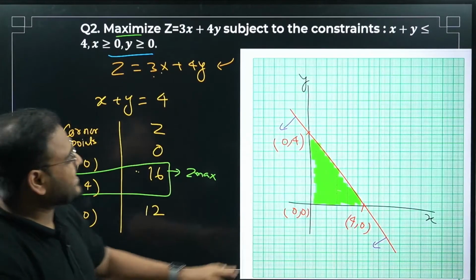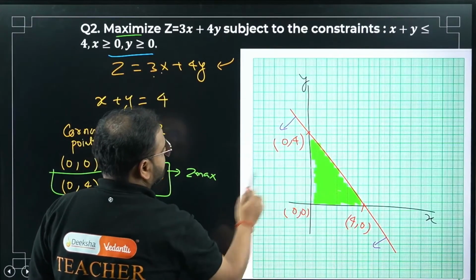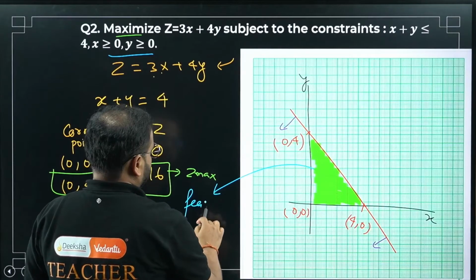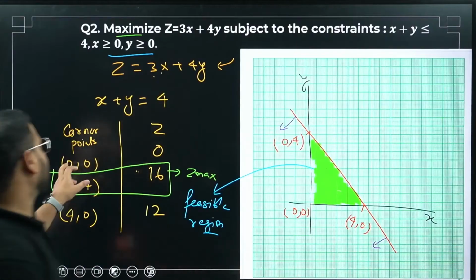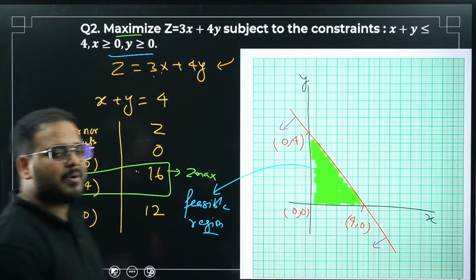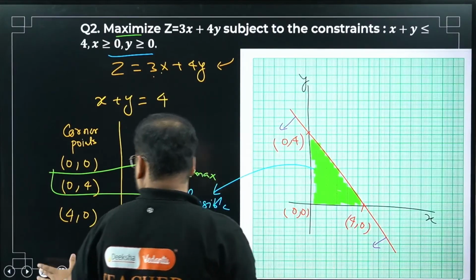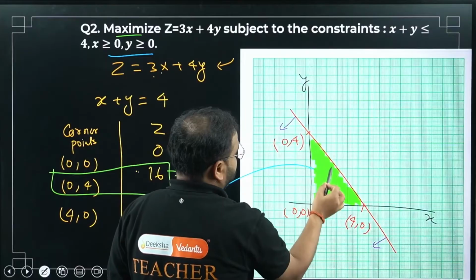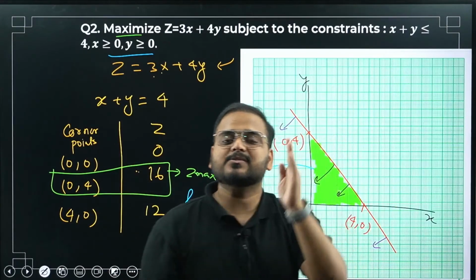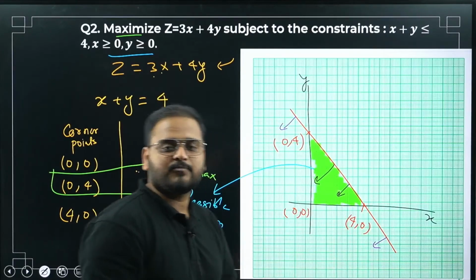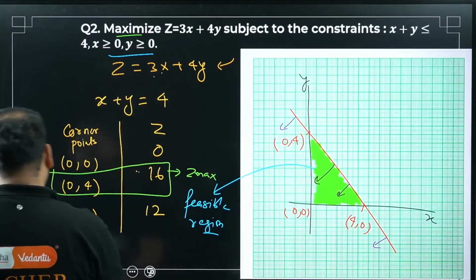We were looking for the maximum. For that we found our feasible region. This is our feasible region, and its coordinates are given like this: 0, 0, 0, 4 and 4, 0. Clear? Why this direction, sir? Why only this direction? Please check. Because the inequality is x plus y less than or equal to 4. For that reason. Is this clear? Let's move on to question number 3.